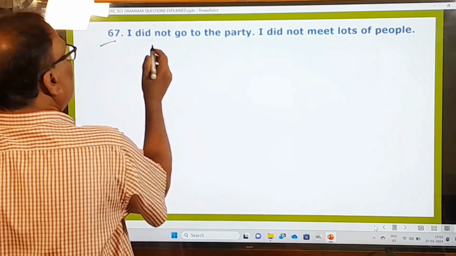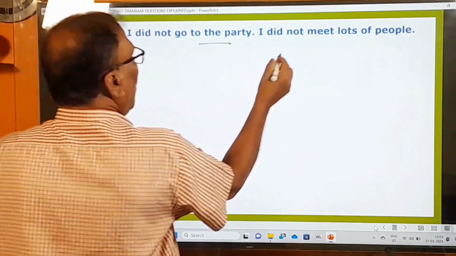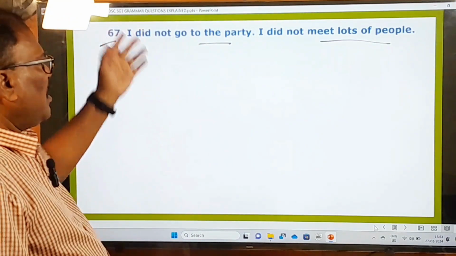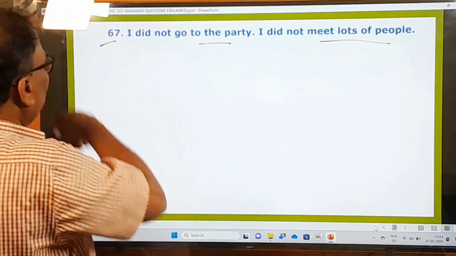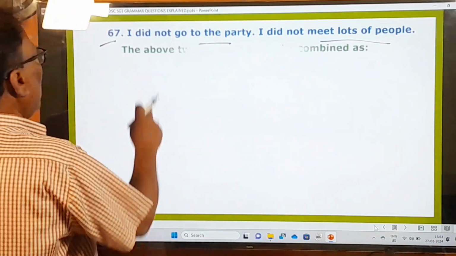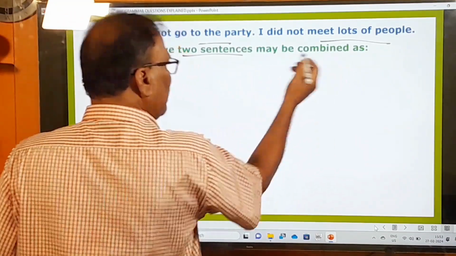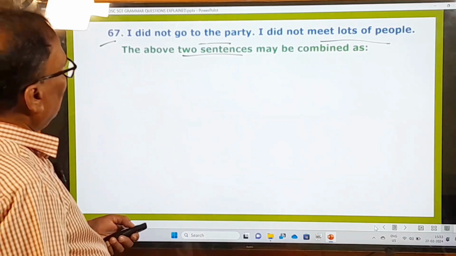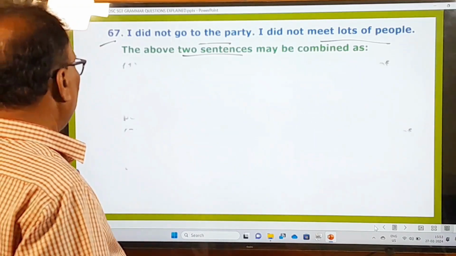67th one. What is that? I did not go to the party. I did not meet lots of people. So these are the two statements given here. And what is the examiner asking you to do? Let us see that the above two sentences may be combined. These two sentences may be combined in this way. What is the right option? Let us look at that.